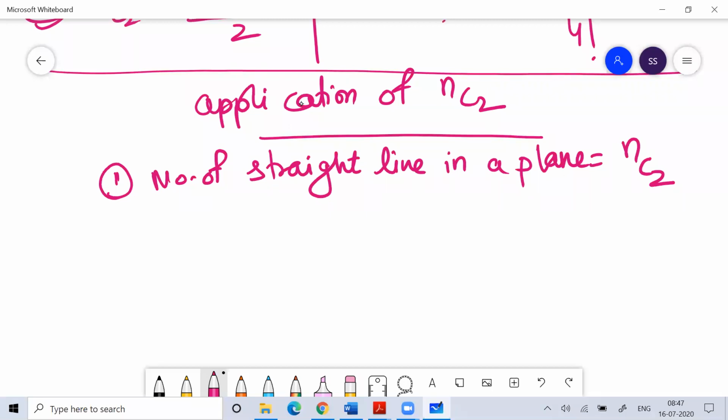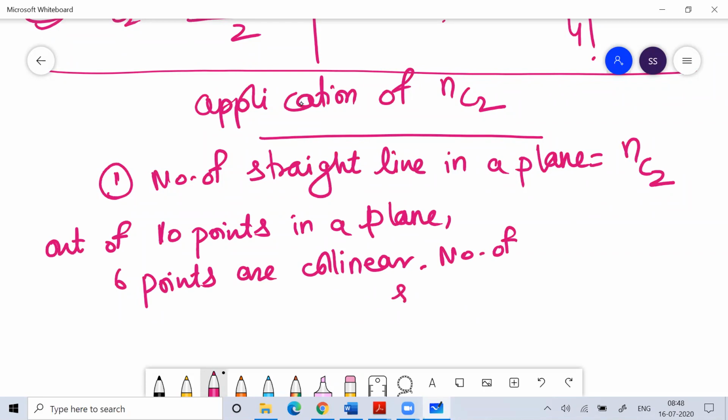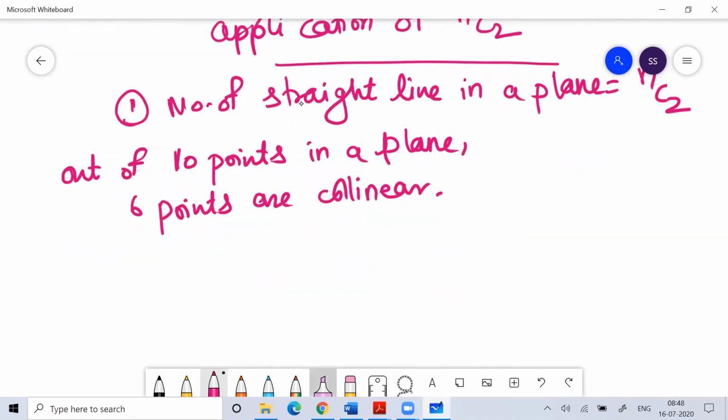So if a question comes in the UPSC exam that out of 10 points in a plane, 6 points are collinear, how many straight lines can you draw?